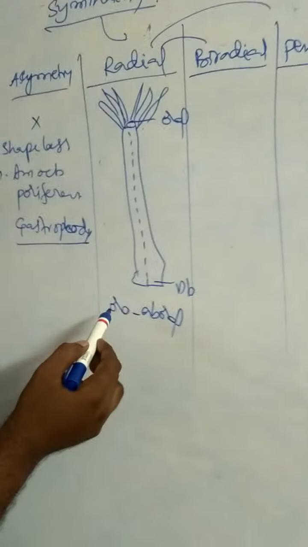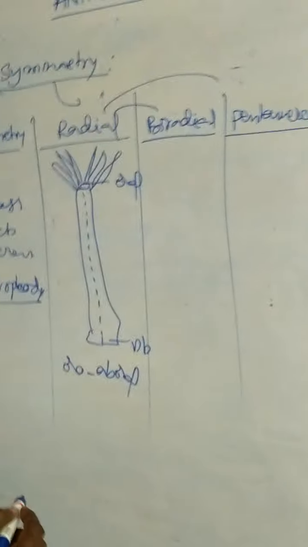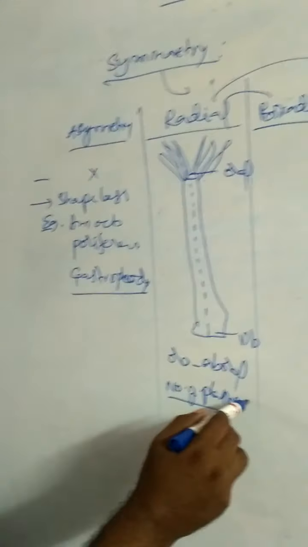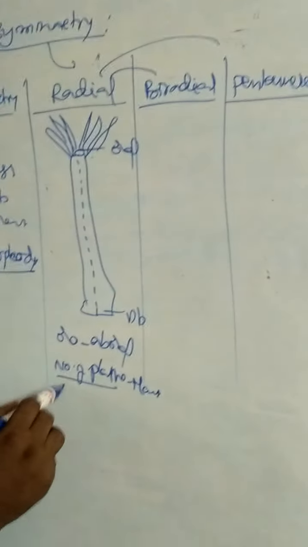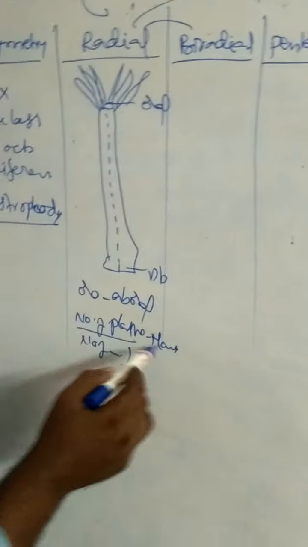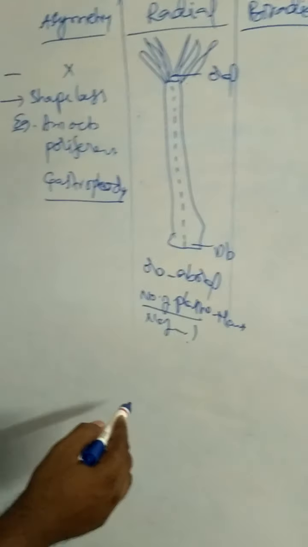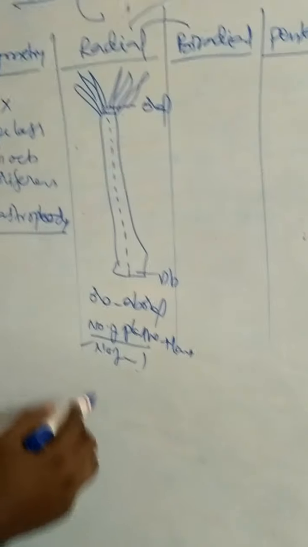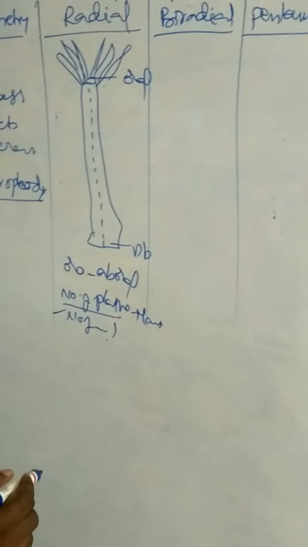These animals can be cut through the oro-aboral axis and it gives two equal parts. The number of planes is many. Number of principal axis, 1. That means through the oro-aboral axis, cutting gives two equal parts.